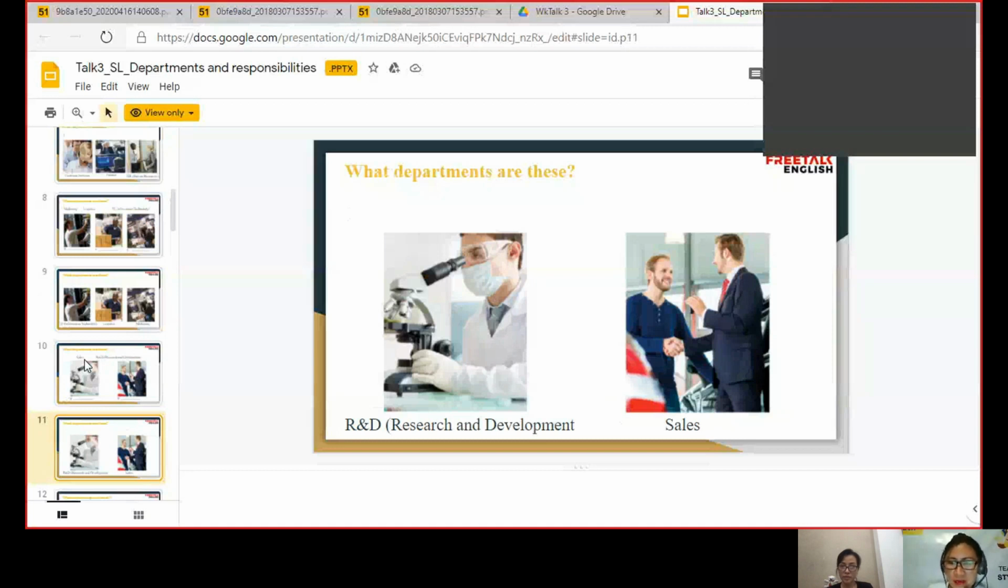Okay, so they shake hands. Probably they are agreeing with something, right? So they agree with some contracts, investments. And for the first picture, you are right. They are probably doing some research to develop a product. All right, so now let's move on.